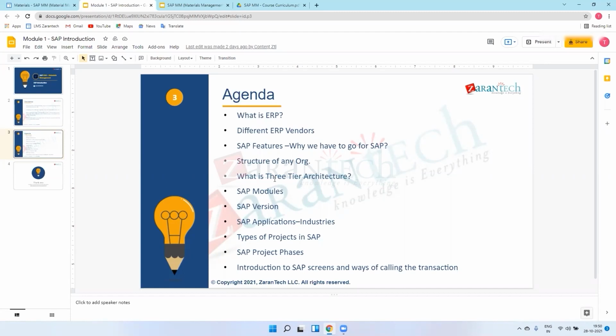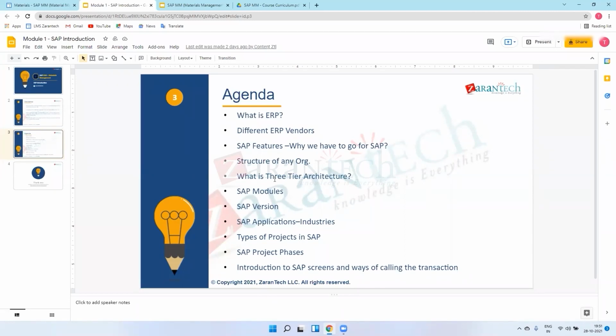Like mobile apps are there, no? So mobile apps are working on one database, and whatever screens we are seeing, that is called the user interface. Same in our SAP as well, we have a database, we have an application, and there is a user interface. So all the processes run in the application layer, and all the data and all our tables are saved in the database, and whatever screens we are able to see, that is called a UI. So user interface. This is a three-tier structure. So this is only the information.